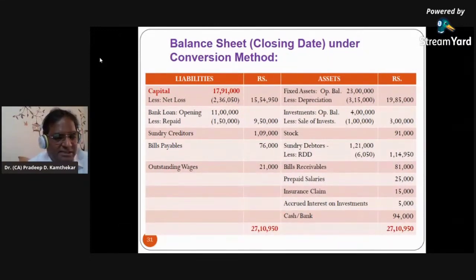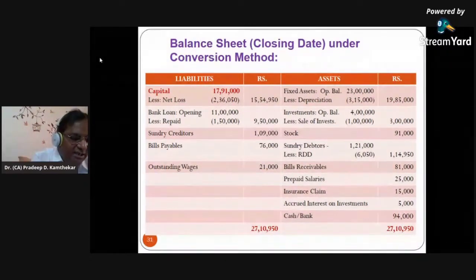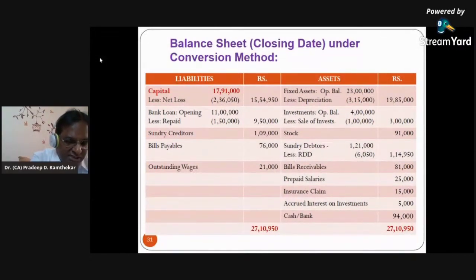Now similarly bills payables. This bills payables is the closing balance because it is given in the closing balance sheet. So this is again a credit being given on the liability side, so debit is pending. Now this debit will be shown in the bills payables account. Again the same way, it is a closing balance of bills payables. So the second effect of this credit is the debit side of bills payables, to balance carried down. What is this balance? Again a credit balance, because the credit side of bills payables is more than the debit side. So we write to balance carried down on the debit side of the bills payable account, 76,000, which you will see in our next slides.